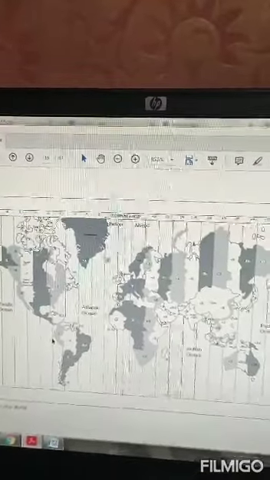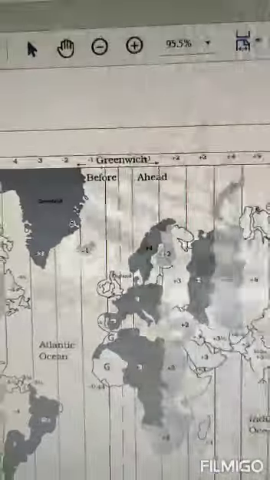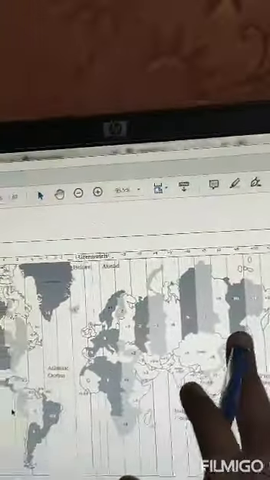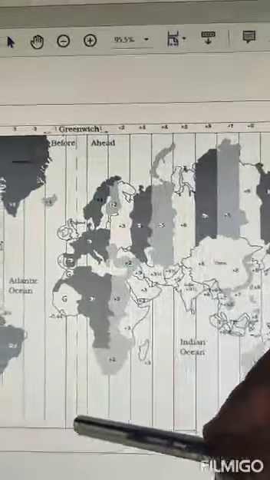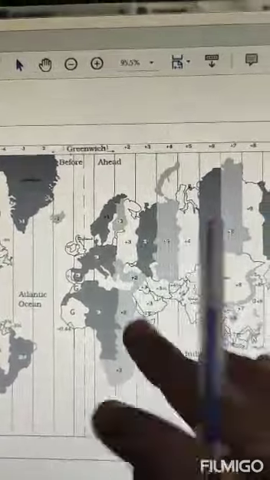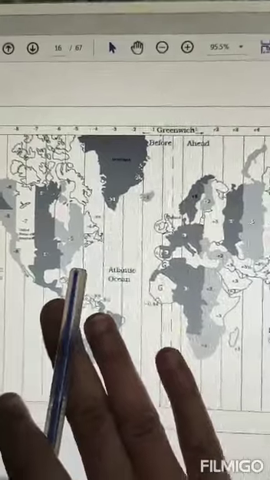Okay, so for the time zones, now remember one thing, beta: time is always calculated on these longitudes. This is the prime meridian, and this is a world map on which time zones are shown. The prime meridian divides the earth into two halves. This is the eastern hemisphere, and this is the western hemisphere.